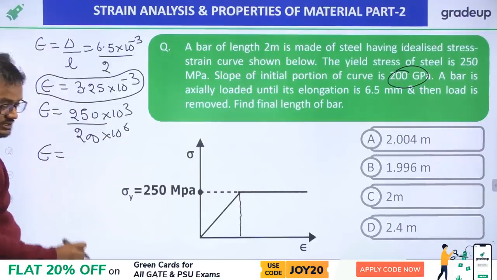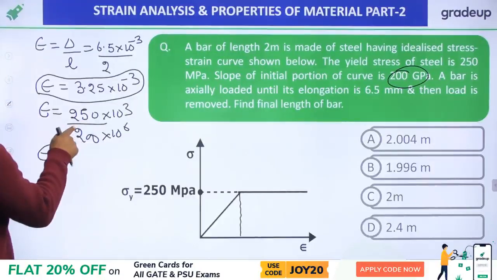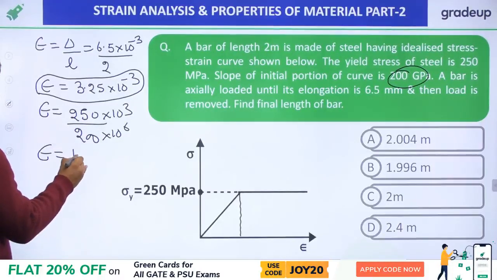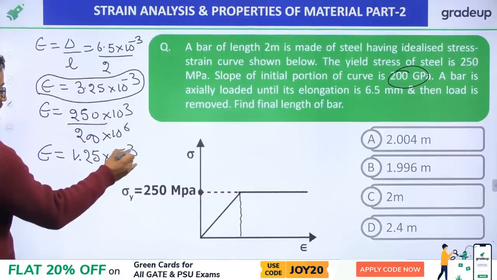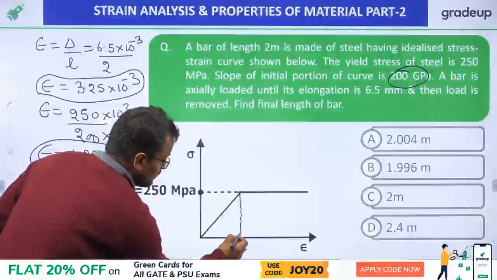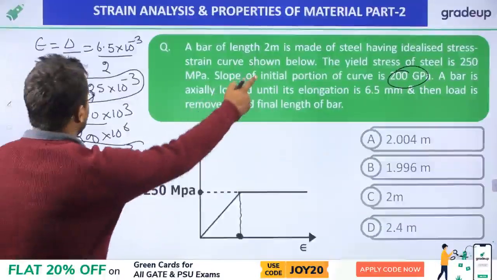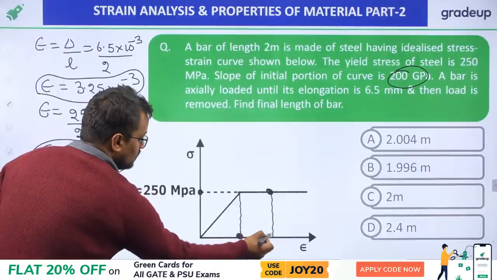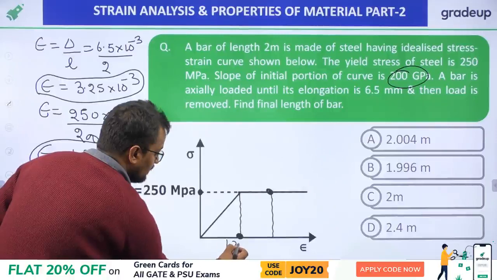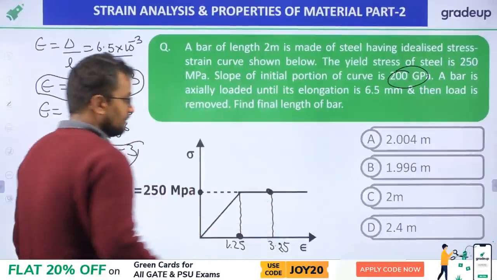So this strain is coming to be, I think, 1.25 into 10 power minus 3. But we have stressed it up to somewhere more. This is 1.25 and this is 3.25. So we have stressed more.